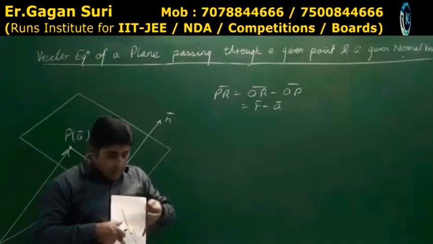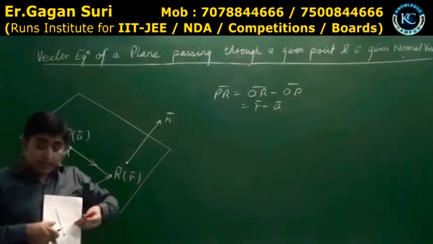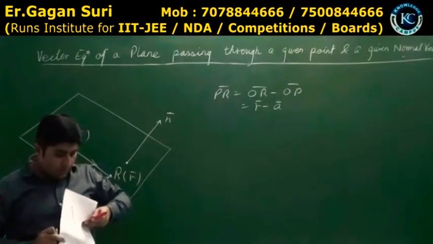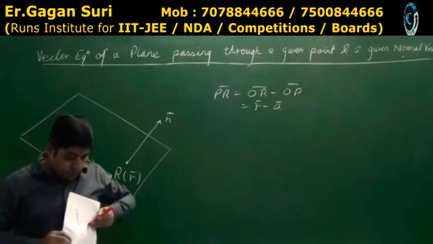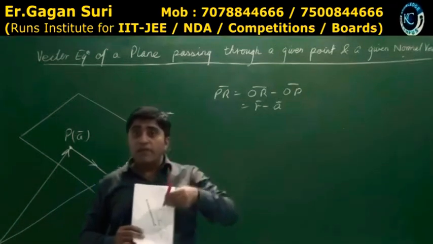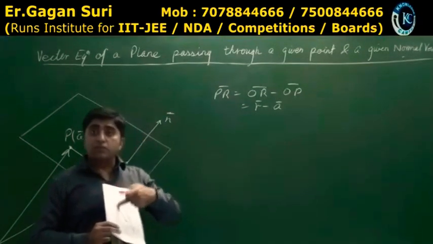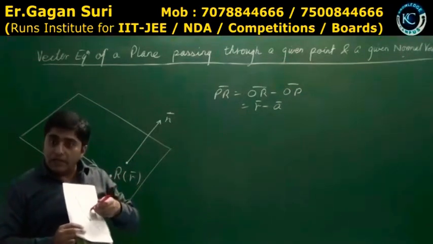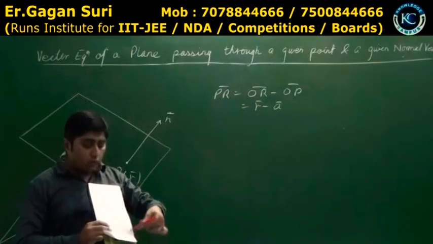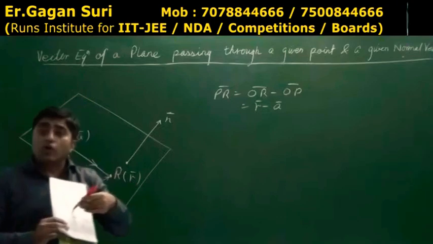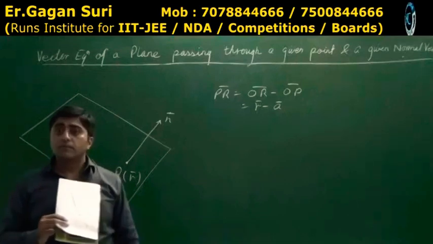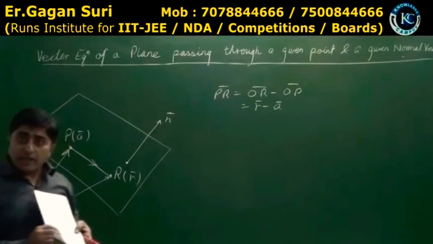Now if I analyze this PR vector, which is in the plane, and we consider one normal vector which is like this. It may be placed over here, this normal vector over here, maybe here, maybe here, anywhere. But my claim is this normal vector may be anywhere, but it will be perpendicular to this PR vector. Agreed or not? Yes. All of you are agreed? This normal vector may be placed over here, may be anywhere, but it is always normal to the plane, hence it is always normal to this line PR. Agree?